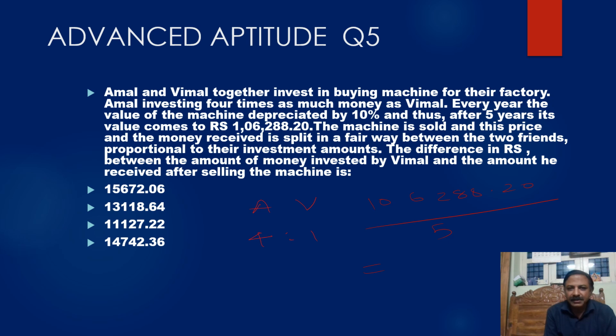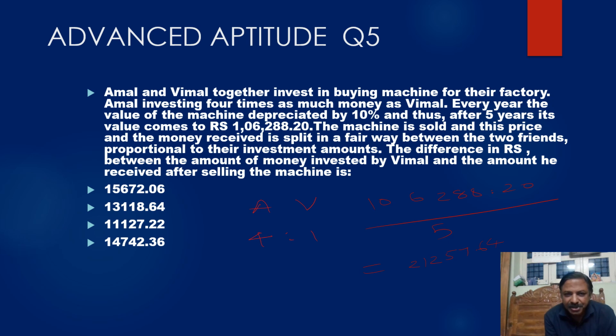Because this is the value of the machine after 5 years. Then how much is it? 106,288.20 divided by 5. So how much do we get directly? 21,257.64. This is one part.